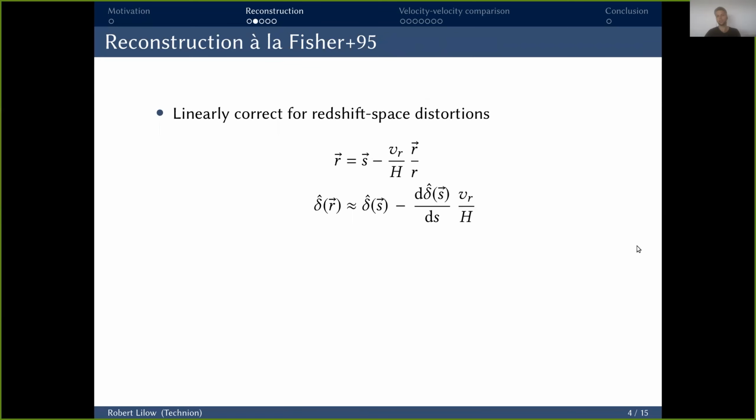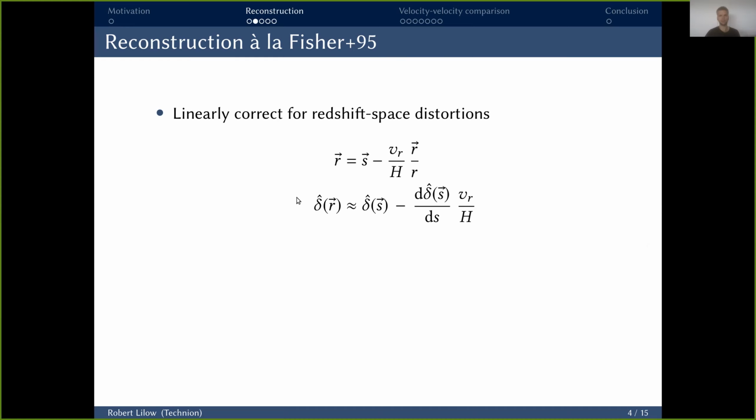Now, for the reconstruction itself, we combine and extend different pre-existing methods. First of all, we follow Fisher et al. '95. The first step is to correct for redshift space distortions, as the redshift positions of galaxies that we observe have to be related to the real space positions, which is given by this correction in the peculiar velocity along the line of sight.